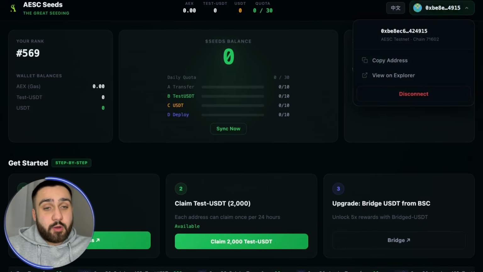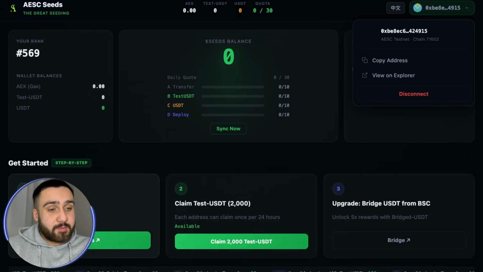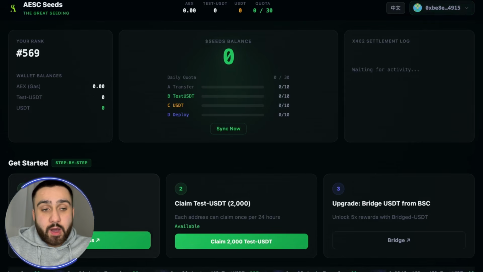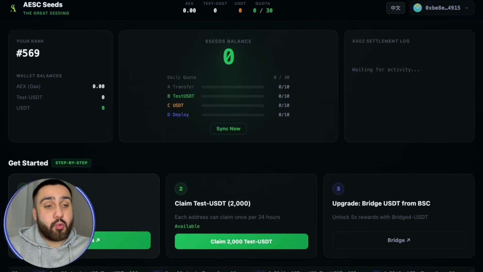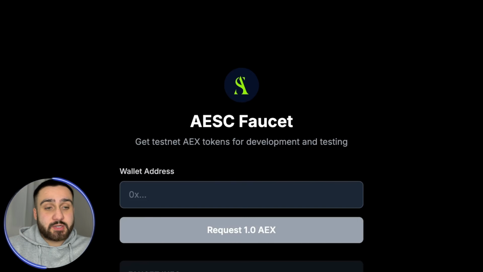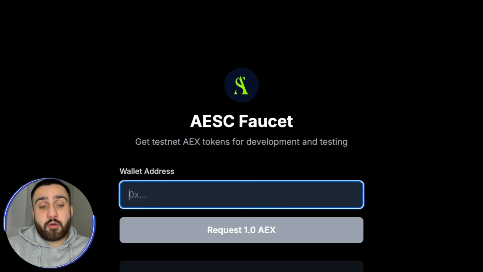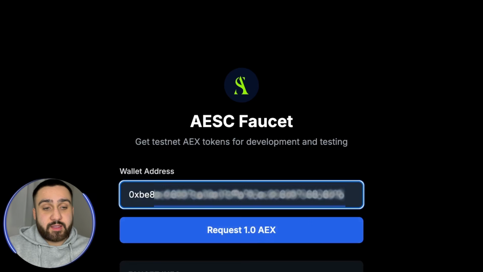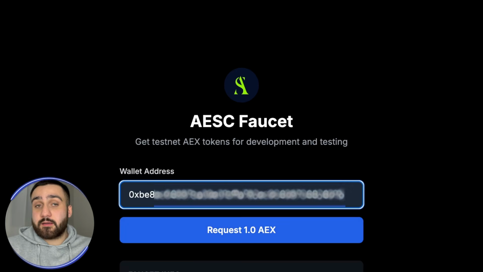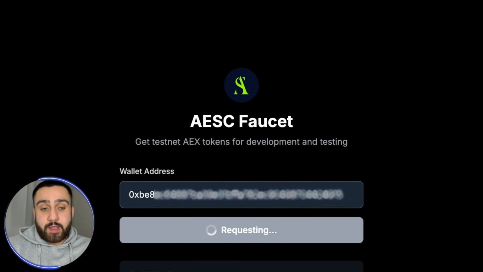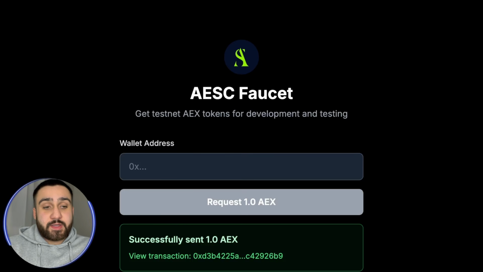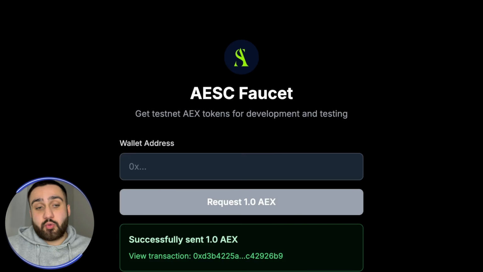So now let's copy our address and claim the first thing. We have to claim gas, we have one Aec. By clicking right here on claim gas, we go to the next section where you need to put your wallet address. I'm going to paste the address I copied before right here, and you can click request, but let me tell you that you can do it once every 24 hours. So now let's request 1.0 Aec. You can see it was successfully sent.